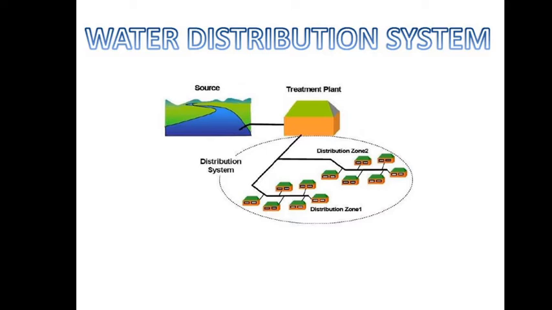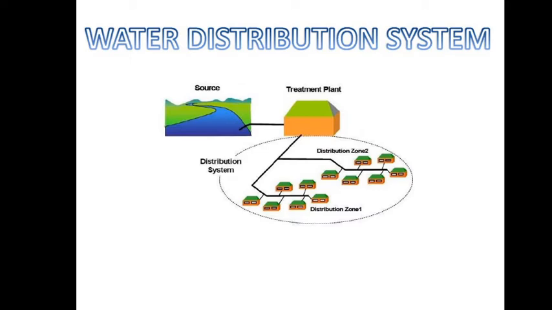Next, it must ensure the supply of water with sufficient pressure and quantity at all places at all times. Then it must have the arrangement to provide water to meet emergencies like fire, and it must be a reliable service. These are some of the important objectives of a good water distribution system.